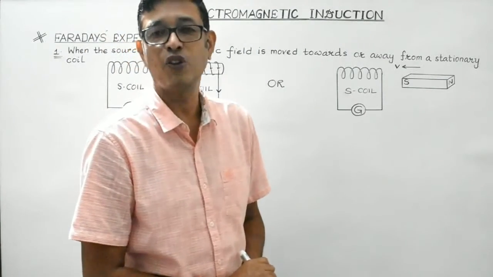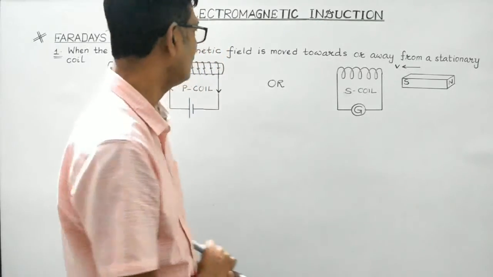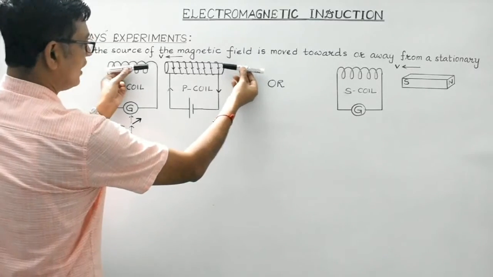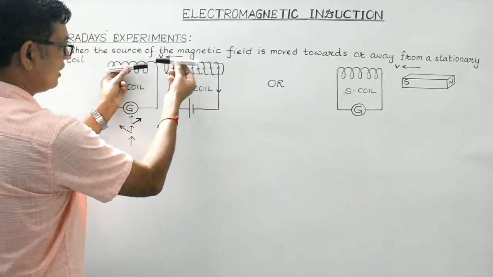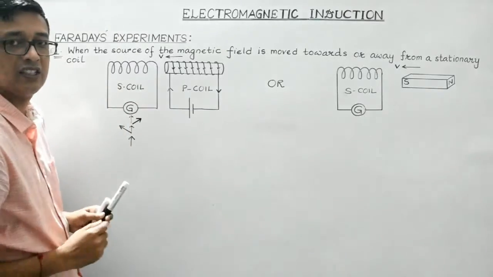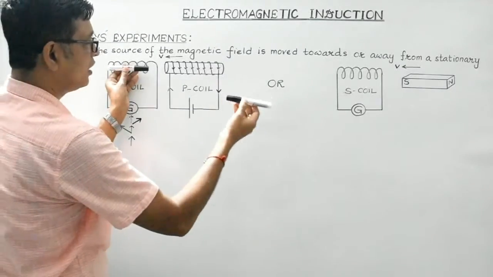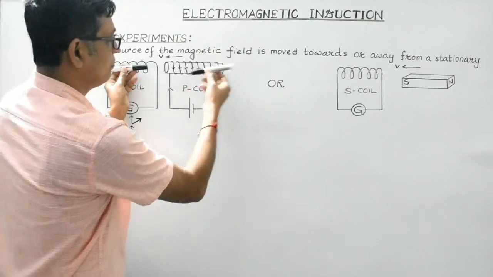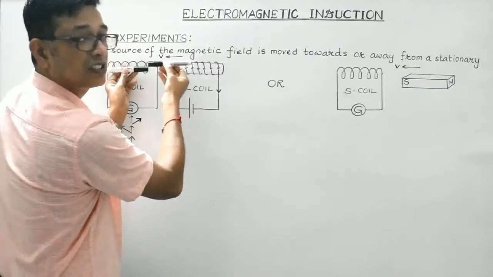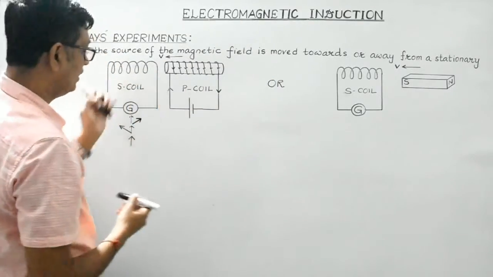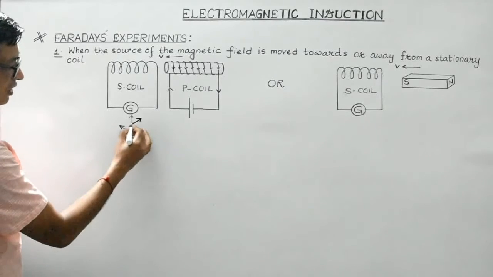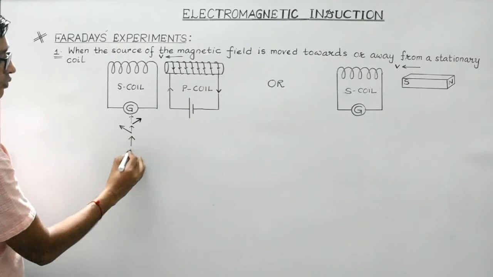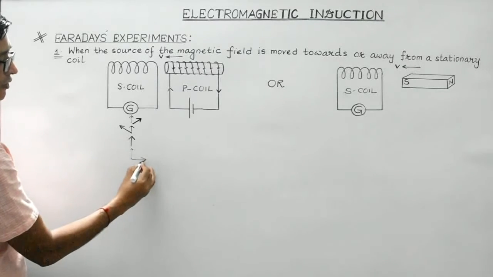Another very important observation made by Faraday was that if I bring the coil P to the stationary S coil slowly, then as I stated, it will show some deflection, say towards right. Now what he did was he made the motion faster. That is, the P coil is now brought closer to the S coil faster. In that case, the galvanometer, which earlier gave a slight deflection, now shows a large deflection.